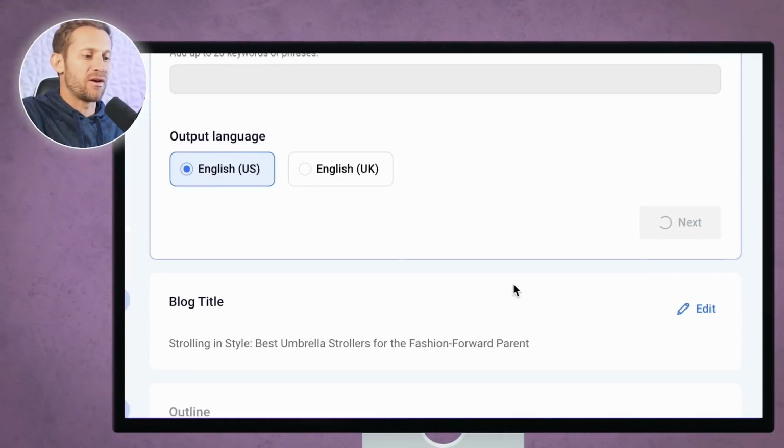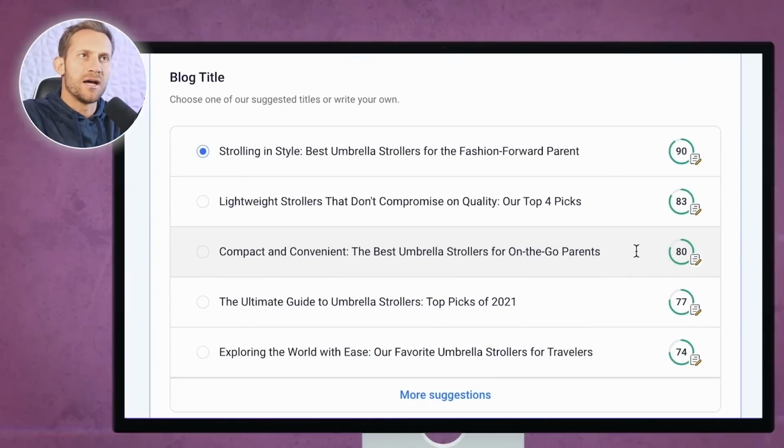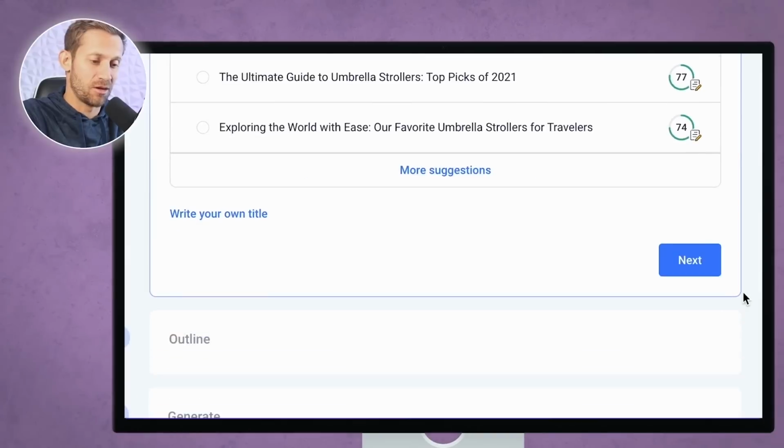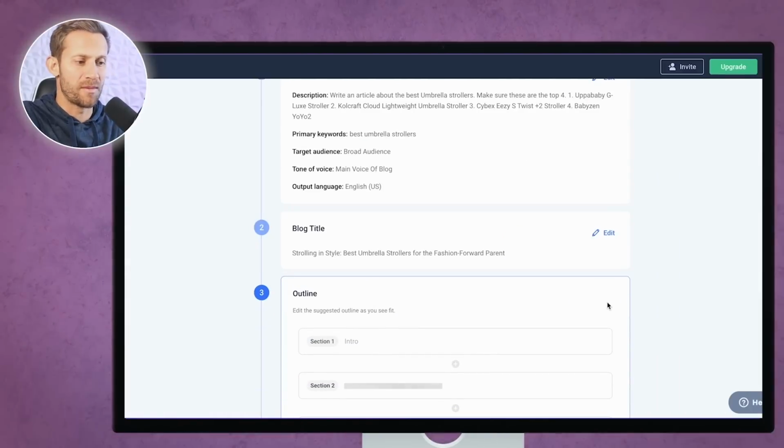So you're going to click next right there, and it's going to give you a bunch of title ideas. Just make sure that the title has the keyword, right? So we talked about best umbrella strollers, so you want to make sure that the title has that. Strolling in Style: Best Umbrella Strollers for the Fashion Forward Parent. I don't hate that. I don't love it, but we'll stick with that and we'll run with it. You can come up with your own if you want.